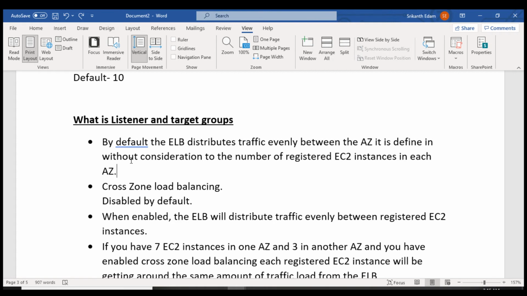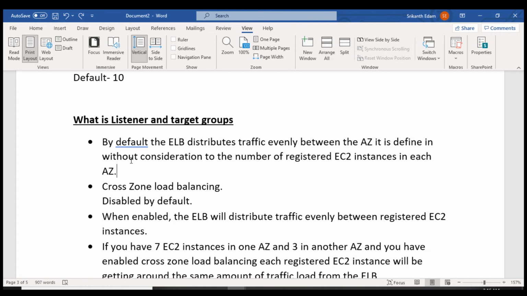But what Elastic Load Balancer will do is, if it is getting 100% of traffic, it is going to distribute the traffic evenly to all three availability zones, 33%, 33%, 33%. Even though availability zone 1 has fewer instances, it will not consider that. It is going to share the same load.